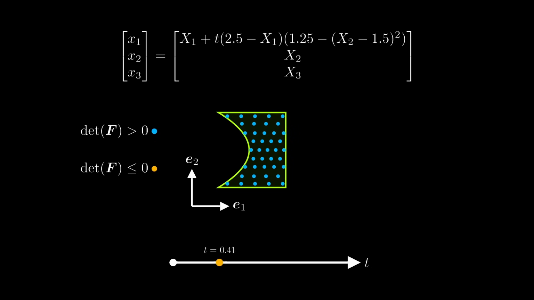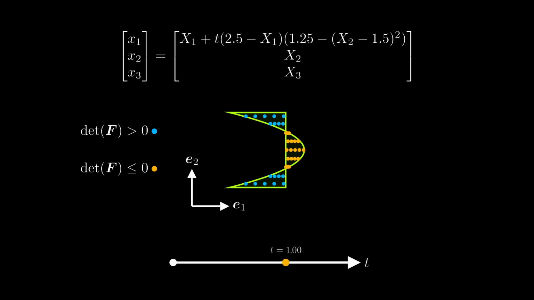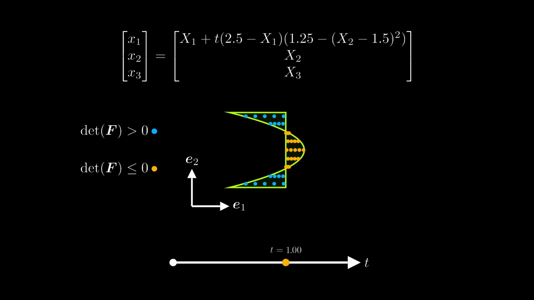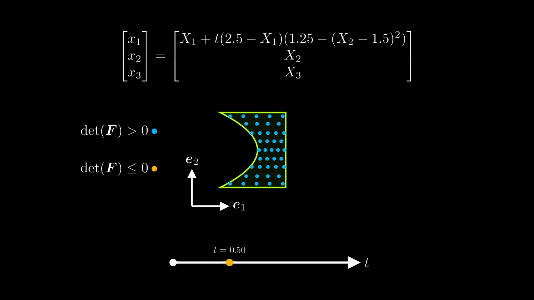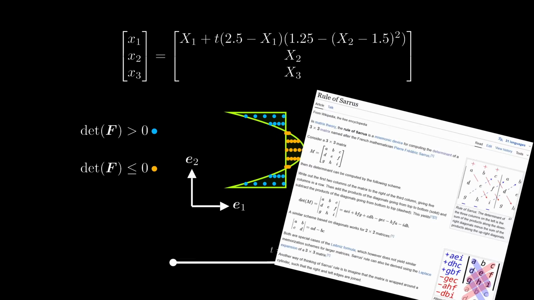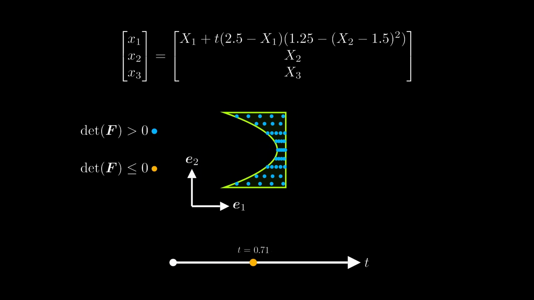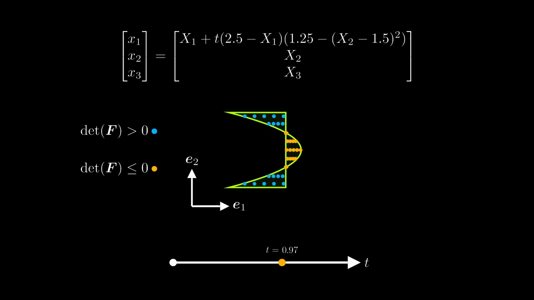Maybe it's just me, but isn't this fascinating? The determinant, a seemingly abstract mathematical concept, acts as an indicator highlighting the points where deformation is meaningful and where it is not. I find such applications of mathematics extremely intriguing because what appears to be just an algebraic operation on a matrix turns out to have a practically useful interpretation that can be visualized. Maybe in another video we can explore other concepts from linear algebra and see how they can be interpreted in the context of deformation.